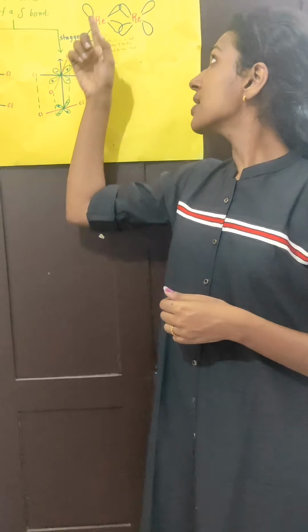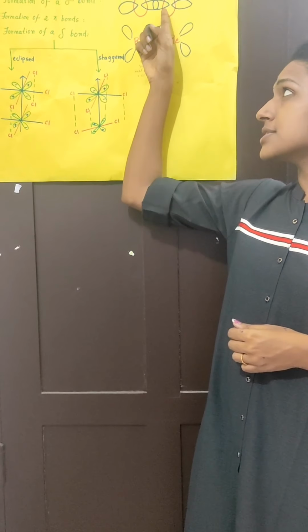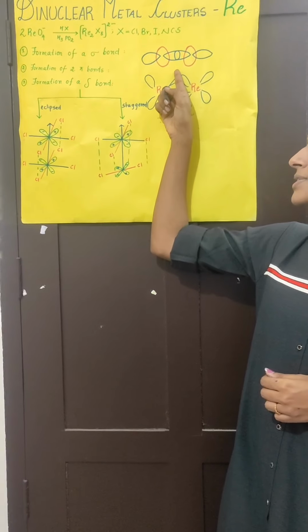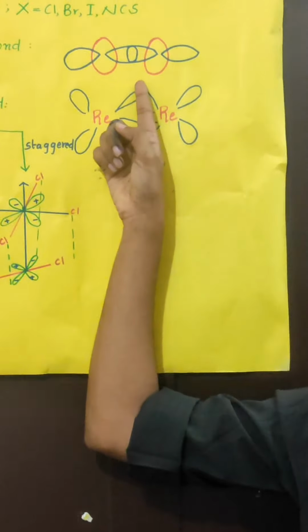The first two combine together to form a sigma bond, and the second two exist as non-bonding. The formation of a sigma bond can be represented as in this figure.